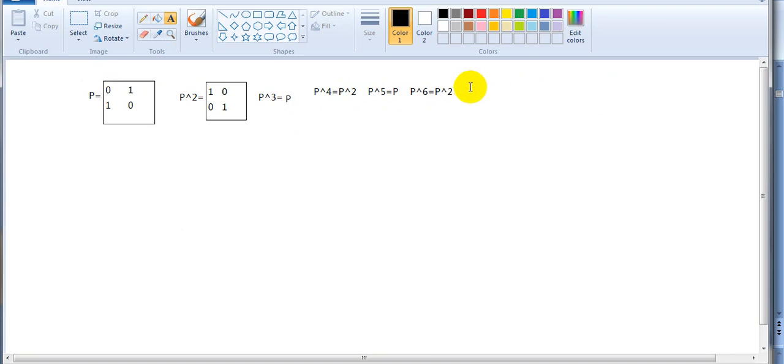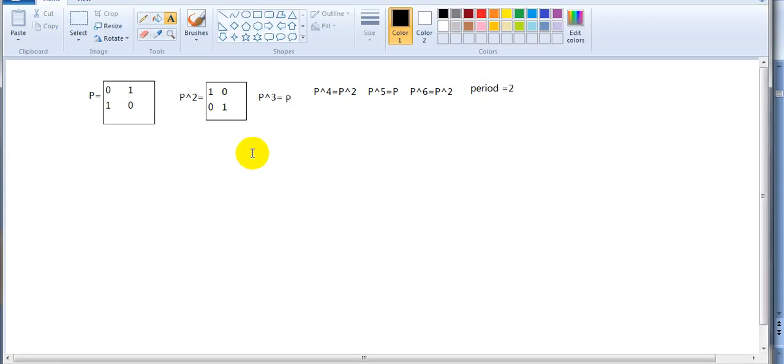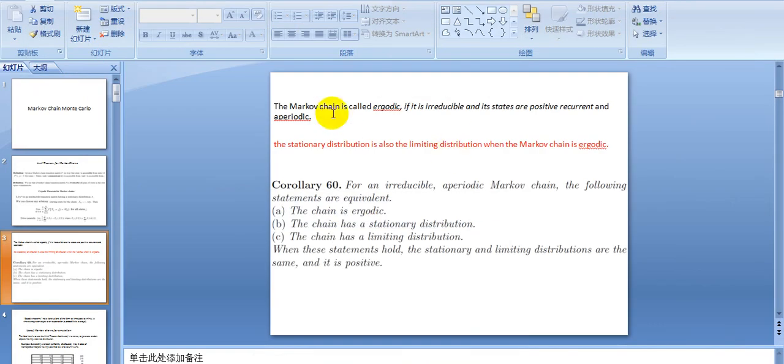This is called a periodic Markov chain, and the period is 2. So what is aperiodic? Any Markov chain that does not have a period, or in other words, whose period is positive infinity, is called aperiodic.